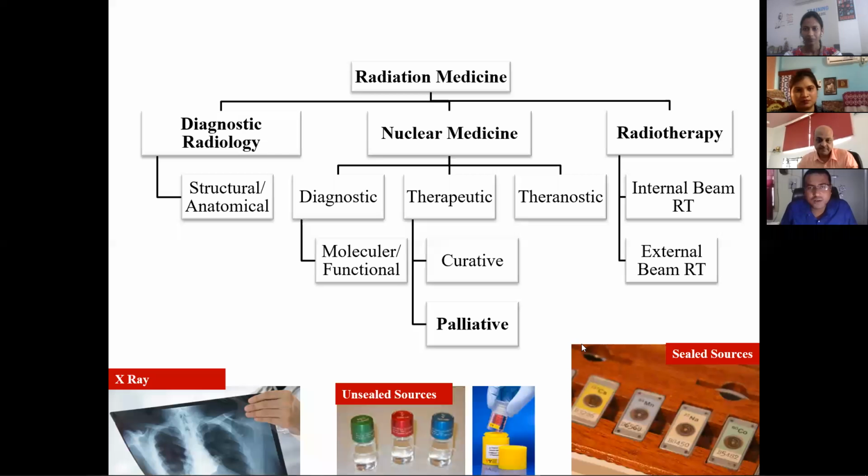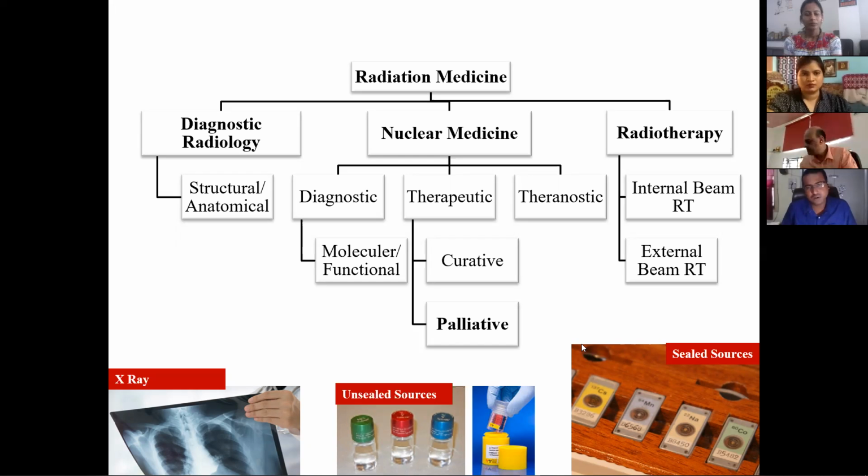And the second topic will be nuclear medicine. The nuclear medicine is further classified, I'll come to that later. Here, unsealed radioactive sources are used. Those radioactive sources are injected into the human body, and from that we obtain the information. That will be helpful for either diagnosis or therapeutic purpose or both. And they also can be further classified. That will come in due course.